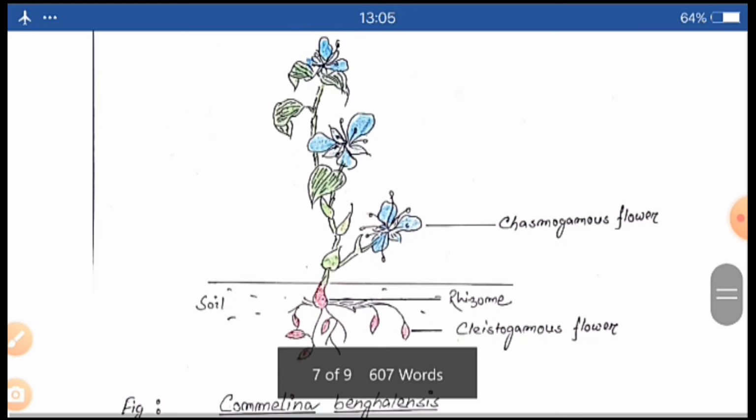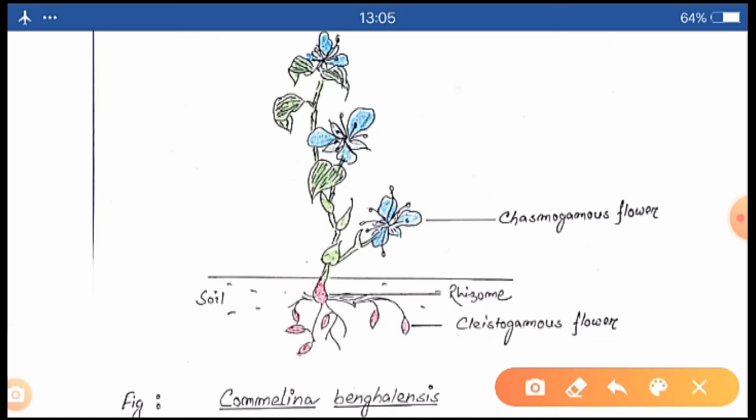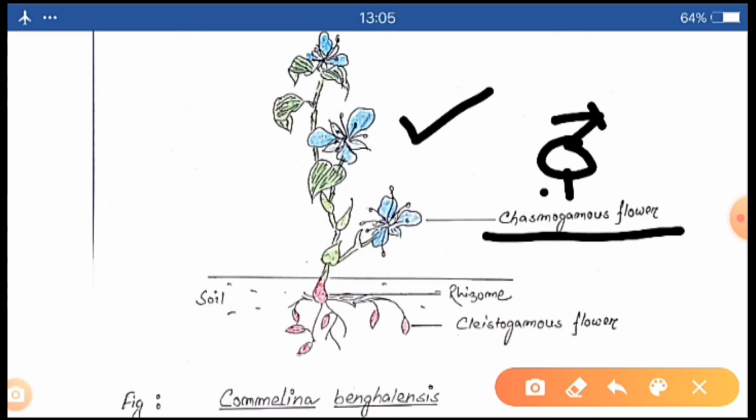This one is Commelina bengalensis of the family Commelinaceae. Look at the figure. Here, these flowers are opened. These are termed chasmogamous flowers, and the flowers are bisexual. These are over the ground, so the flowers will open themselves.